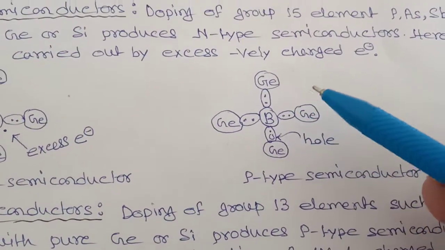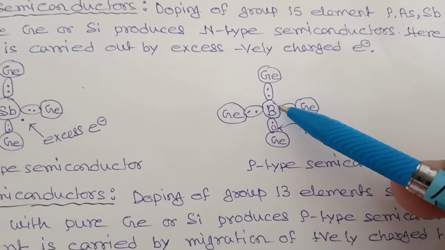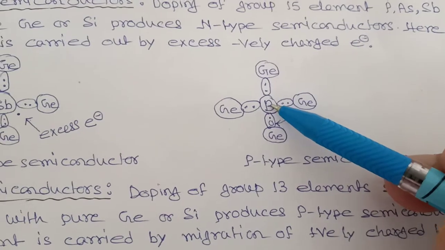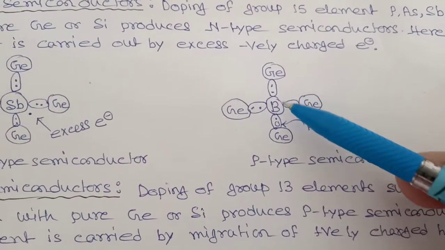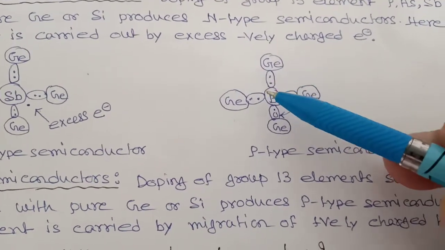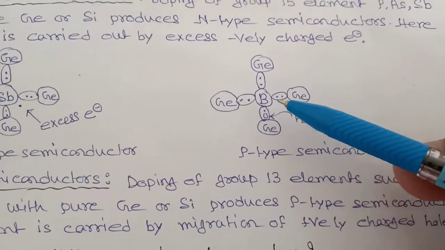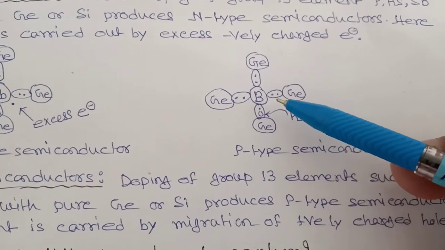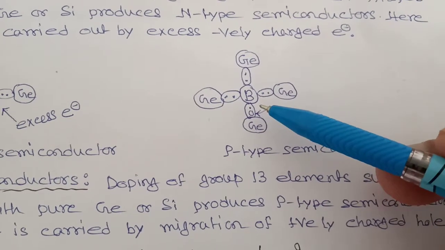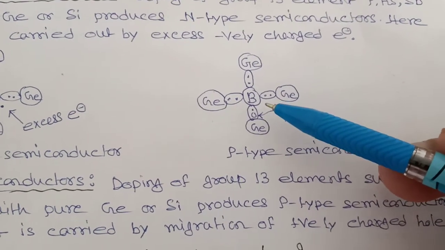And check here. If a trivalent element like boron or aluminium is incorporated into germanium or silicon crystal, then the 3 electrons of this trivalent atom will be utilized in the formation of covalent bond with germanium, and one bond remains incomplete as the site is occupied by a missing electron, or you can say this site is occupied by a positively charged hole.